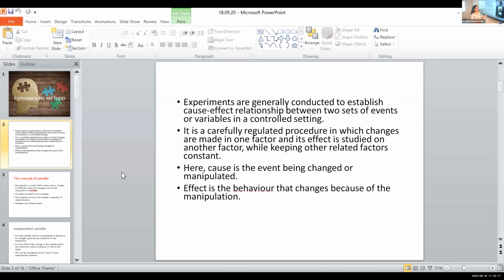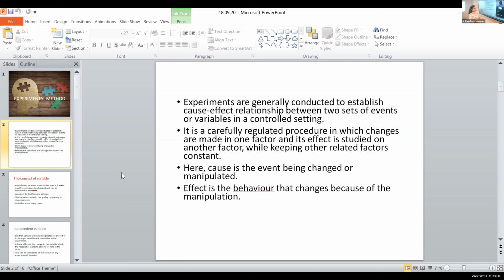You are going to hear this particular word manipulation all throughout the experimental method. So, are you aware of the meaning of it? Manipulation? If yes, anybody, ma'am, knows? Yes, tell me, what is it? It means like doing something wrong, trying to use people, right? Yes, ma'am. Yeah, that is a common meaning that we have heard.